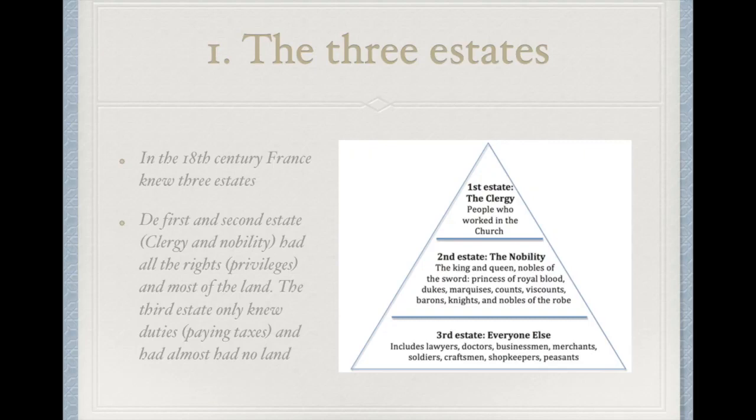If you were born in the third estate, so your parents were both farmers, for example, you could never go to the second estate. So the third estate is the lowest estate, and that's everyone else. This also includes lawyers, doctors, businessmen, merchants, soldiers, craftsmen, shopkeepers, peasants. So everyone else. It doesn't mean that if you were in the third estate that you would be poor, per se. You could also be very rich, highly educated, etc. So, for example, a lawyer, but they still belong to the third estate.